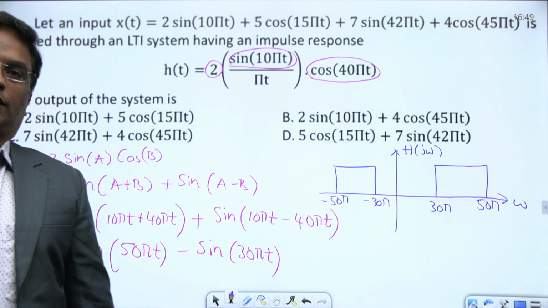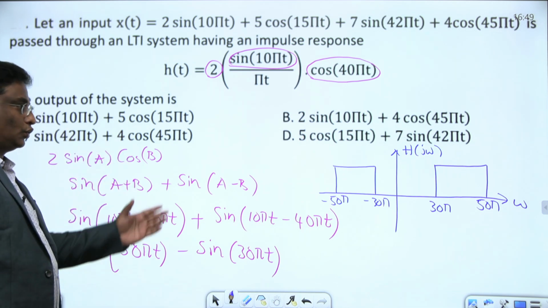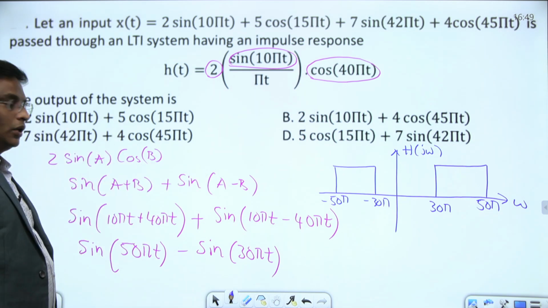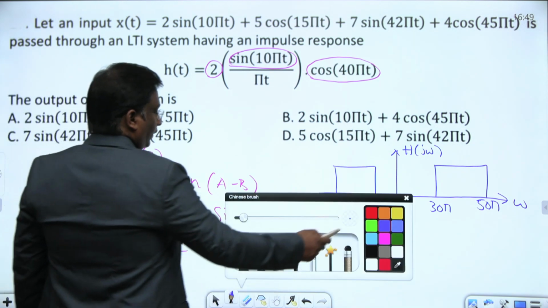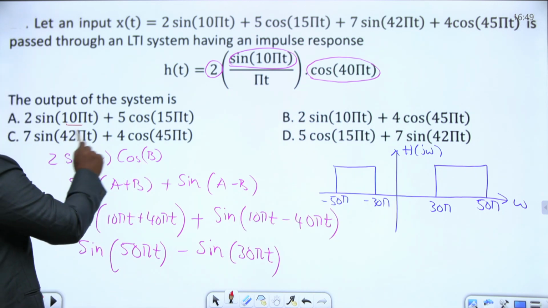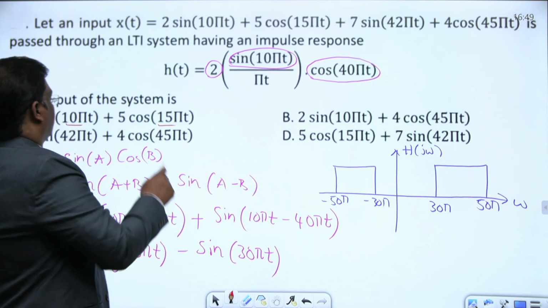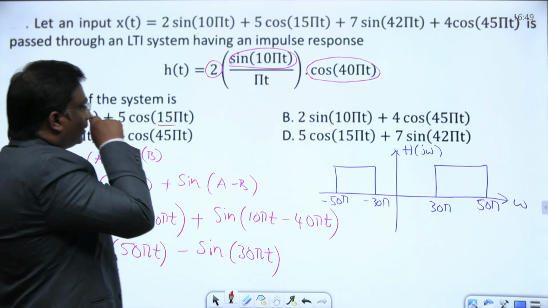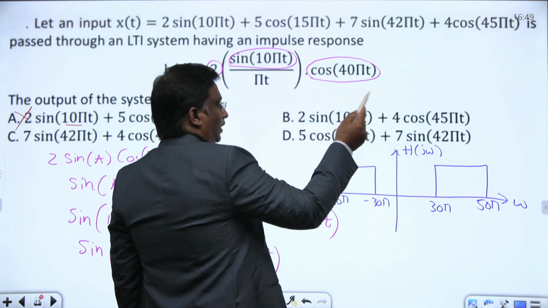The output of the system is, just check the inputs which can pass through that filter. Right now tell me the frequencies. You just identify the frequencies which we can pass here. Here omega is 10, here omega is 15. 10 and 15 can't pass, so wrong. Here omega is 10, 45. Only 10 can pass, 45 can't pass.